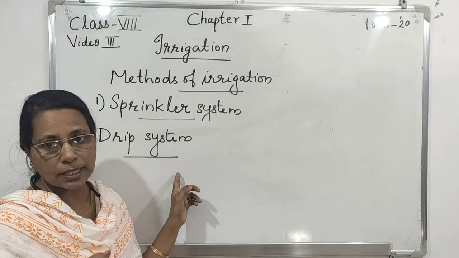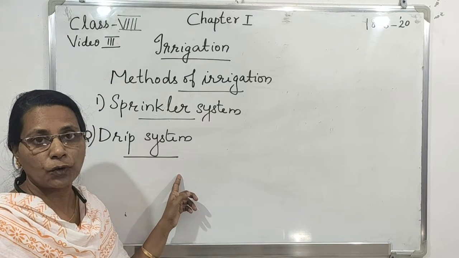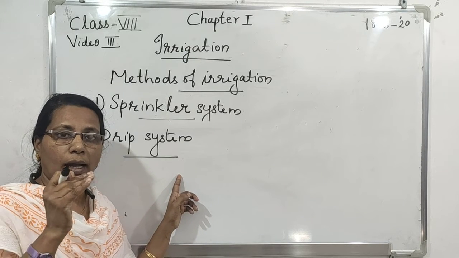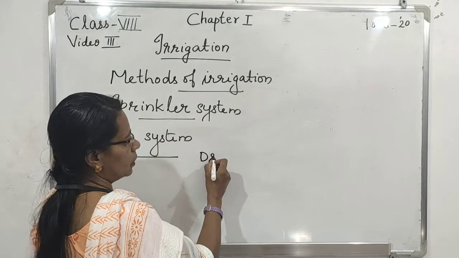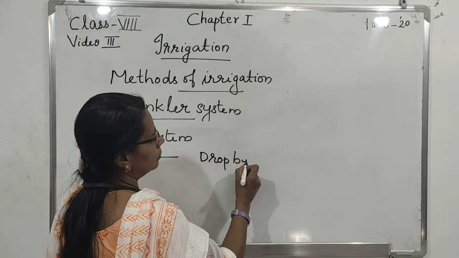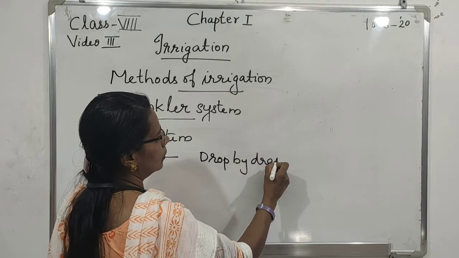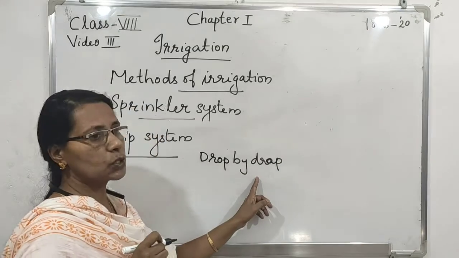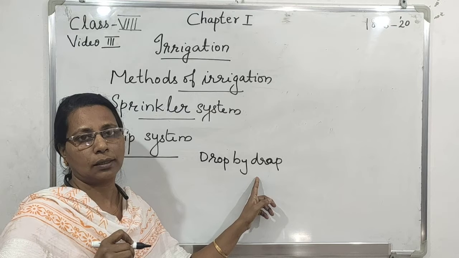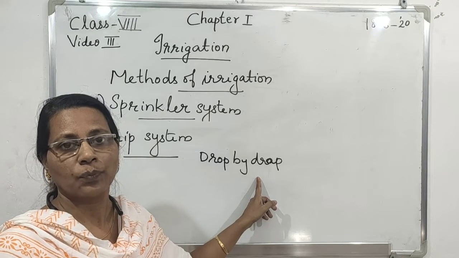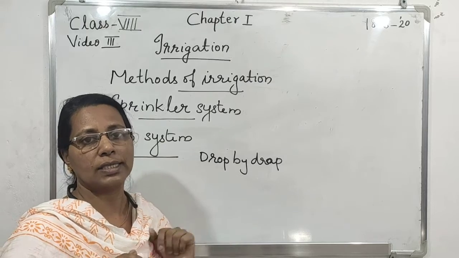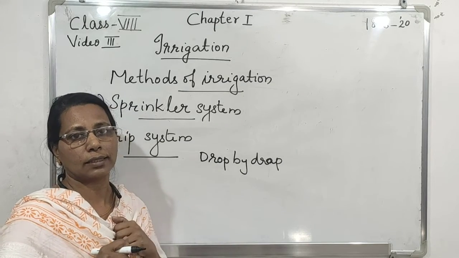In the drip system, water falls drop by drop at the position of roots. So water is not wasted, not at all wasted.